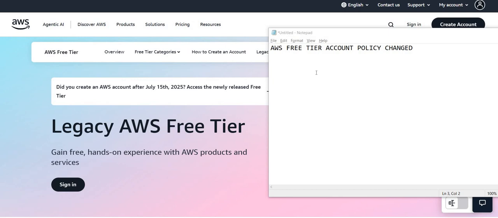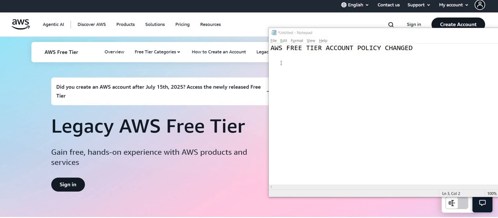Hello everyone, welcome back. So today I'm here to discuss the AWS free tier policy. I am sure that you guys are aware that AWS is offering you a free tier with a new customer. If you're creating a new account, then obviously you will get a new AWS management console, which used to come with many free services.